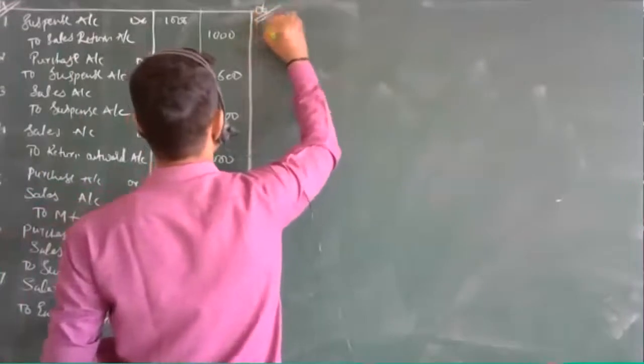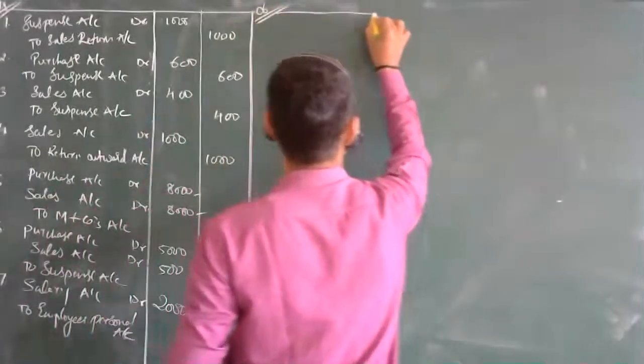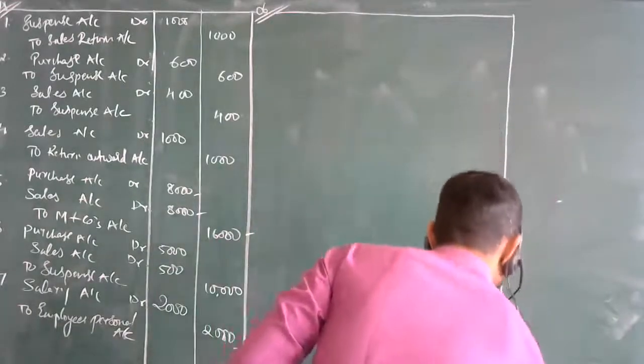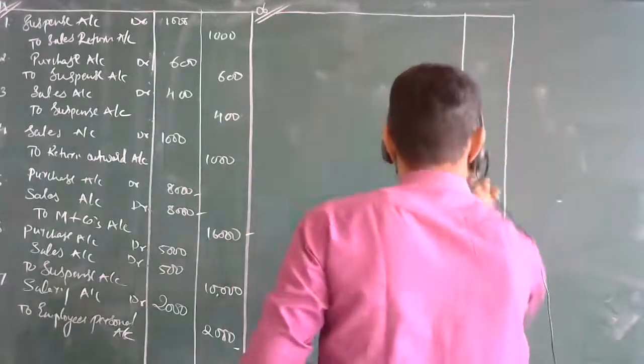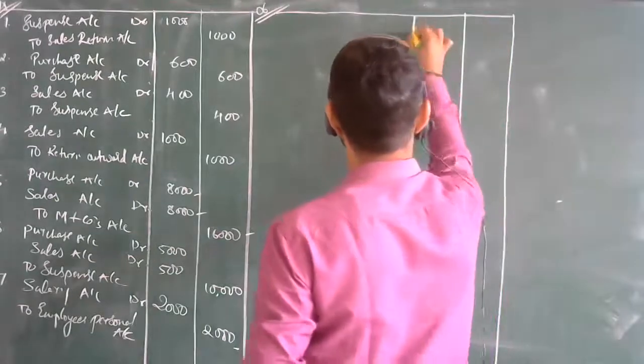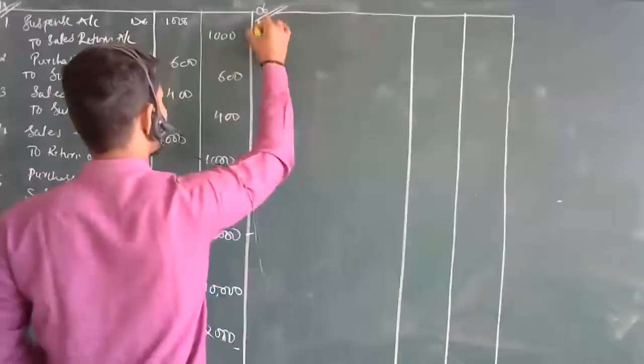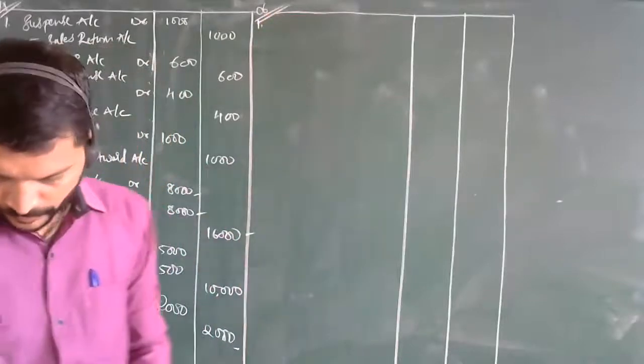Then one more, I will be taking illustration number 6 now. Let's see one by one the illustrations that have been given.